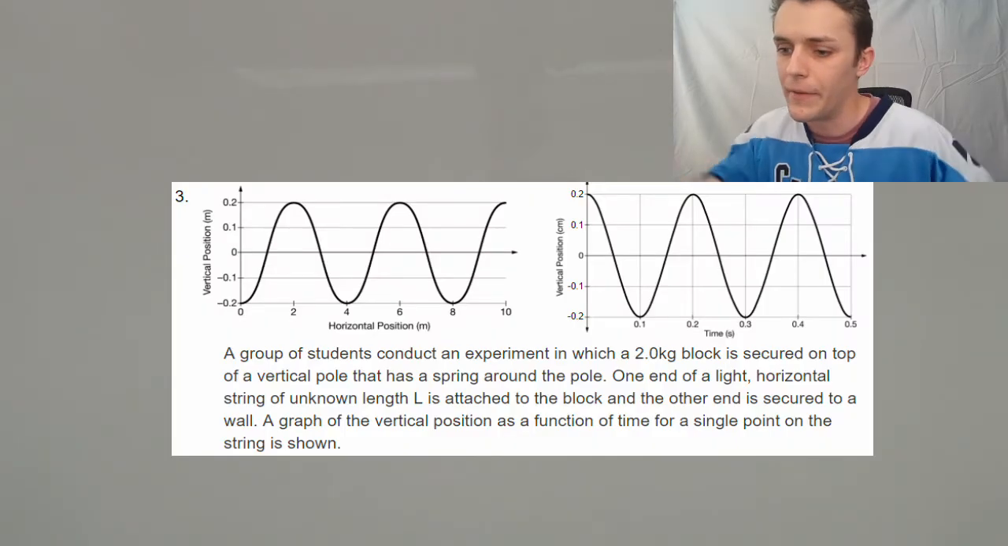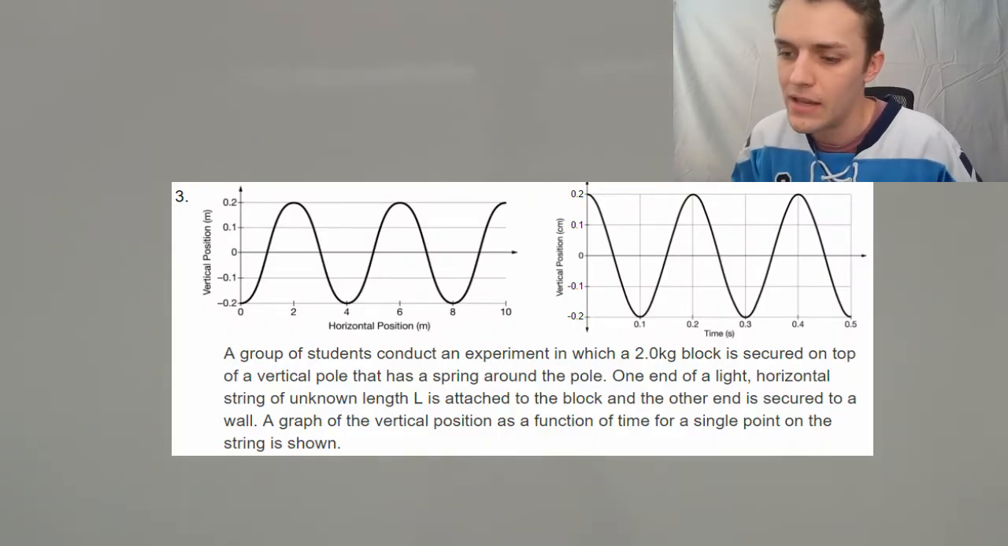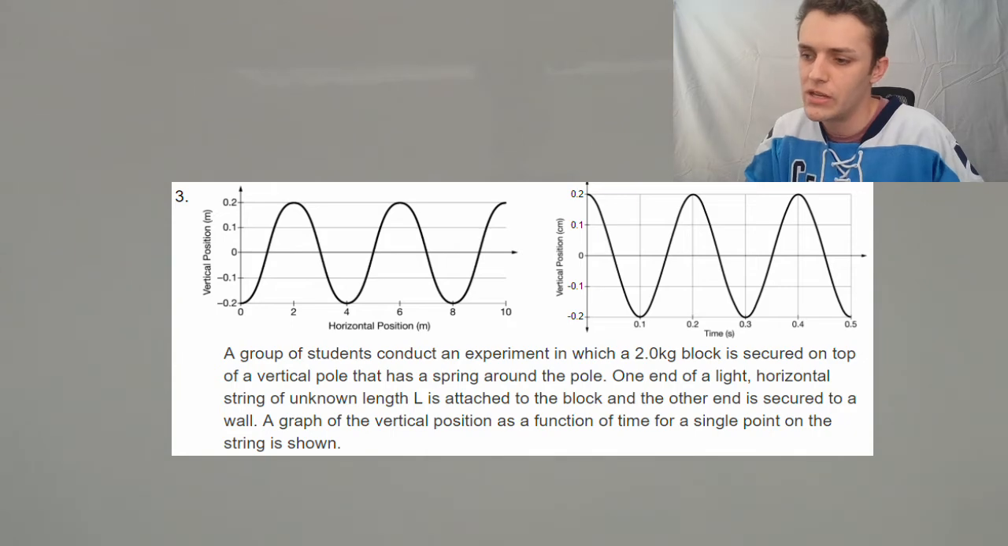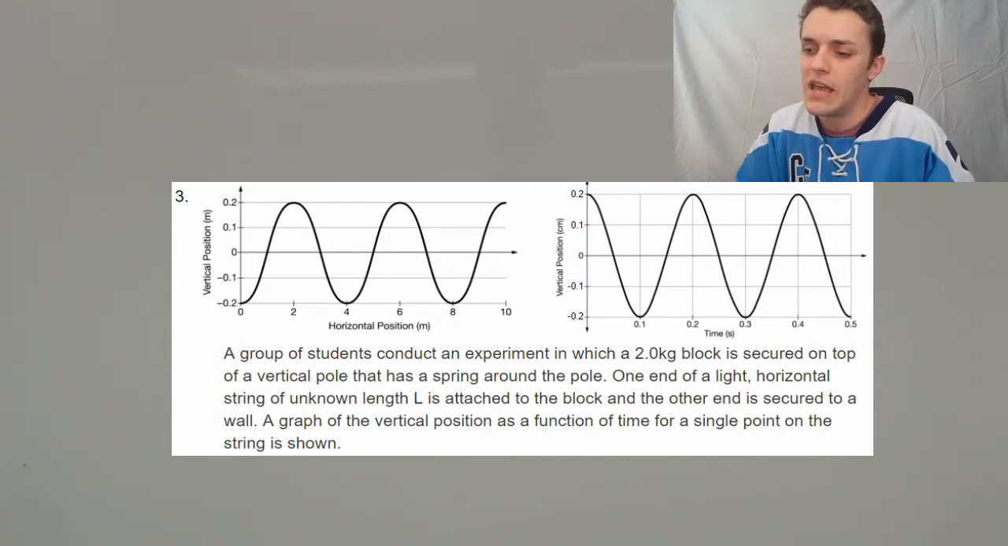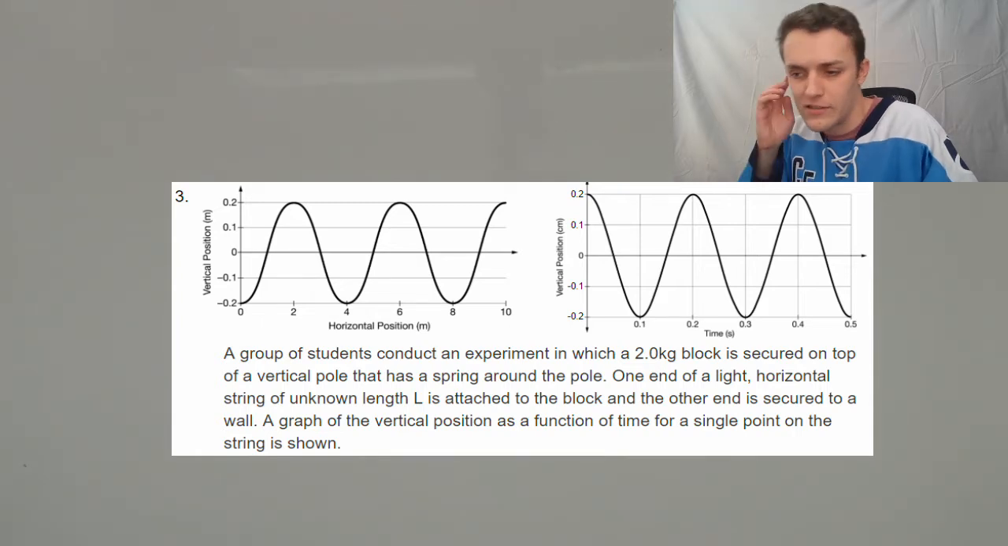That brings us to our third one, which is just an application. I wanted to walk through an application of all of the steps we've looked at so far with analyzing waves. I've got a little multi-part problem here with a couple of graphs. It has two graphs, one that has vertical versus horizontal position, and one that has vertical versus time. The problem says, a group of students conduct an experiment in which a 2-kilogram block is secured on top of a vertical pole that has a spring around the pole.